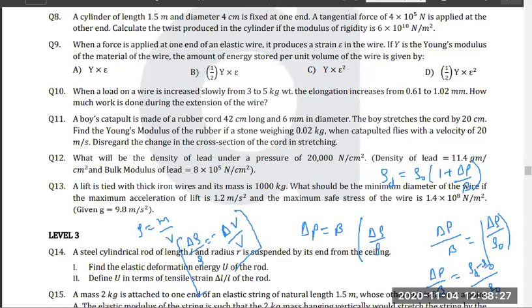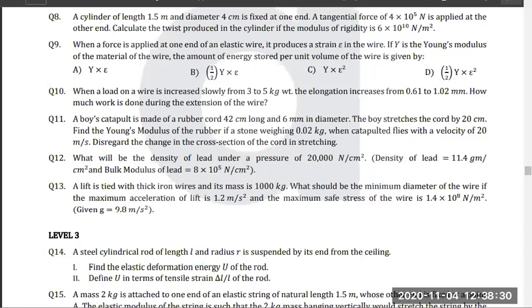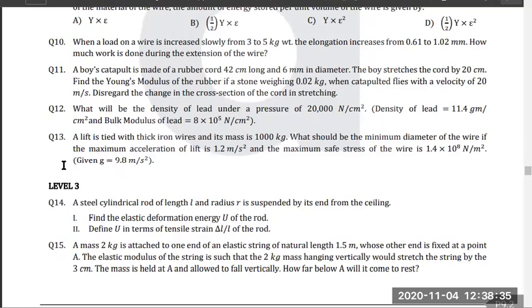Okay, next, last question, question number 13. A lift is tied with a thick iron wire and its mass is given. So just write down the information that we already have. Mass is given, means force we know. What should be the minimum diameter of the wire if the maximum acceleration of the lift is this? This maximum acceleration is given, so tension you have to find. I hope all of you can use your Newton's laws of motion to find tension. And the maximum safe stress is given.